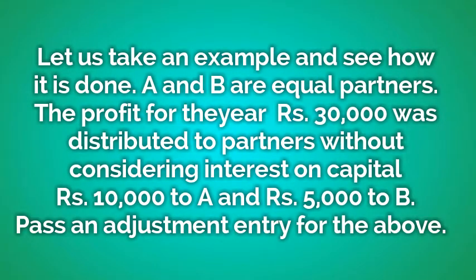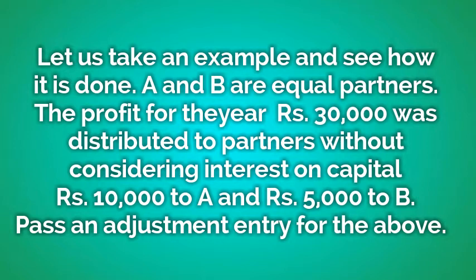Let us take an example and see how it is done. A and B are equal partners. The profit for the year, rupees 30,000, was distributed to partners without considering interest on capital. Rupees 10,000 to A and rupees 5,000 to B. Pass an adjustment entry for the above.